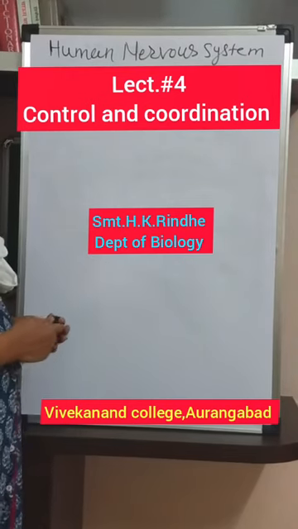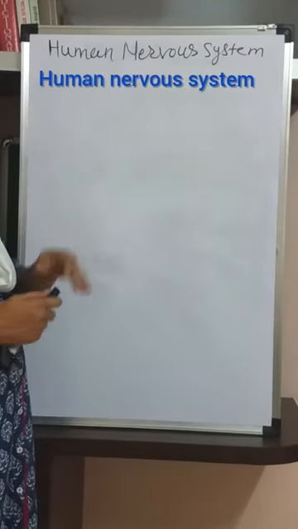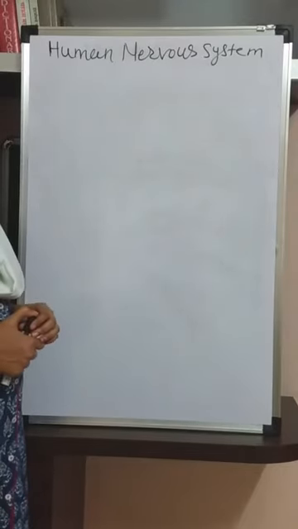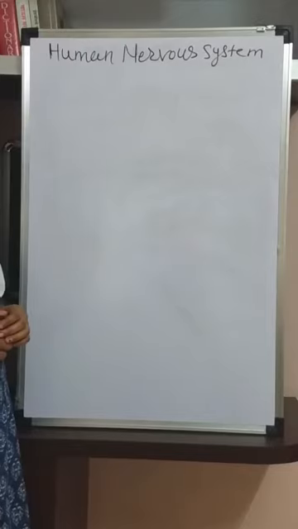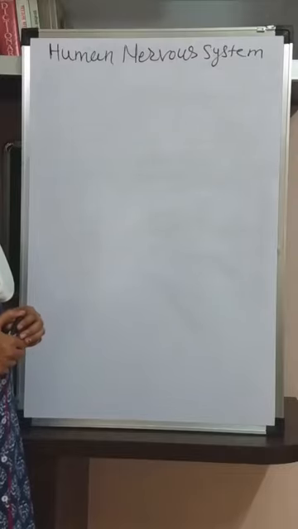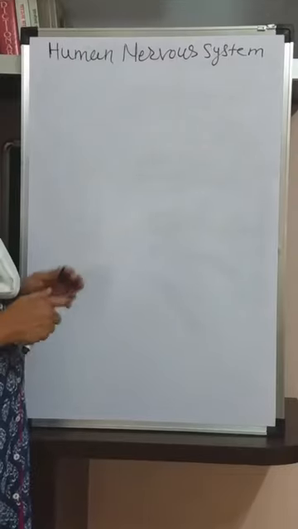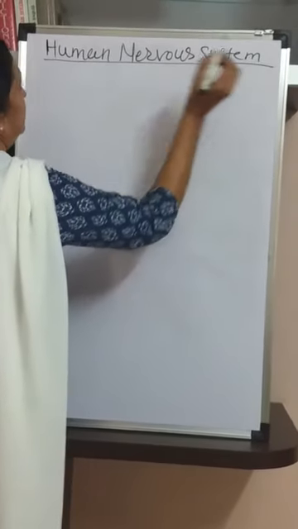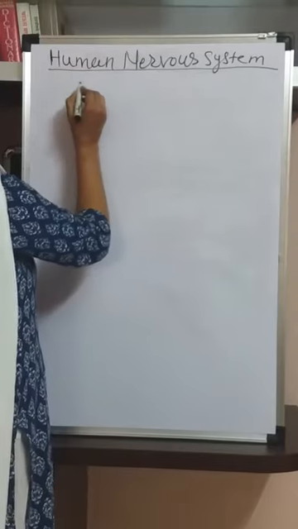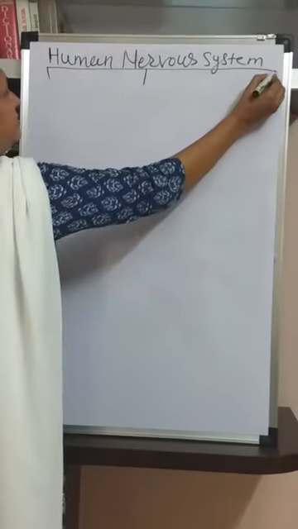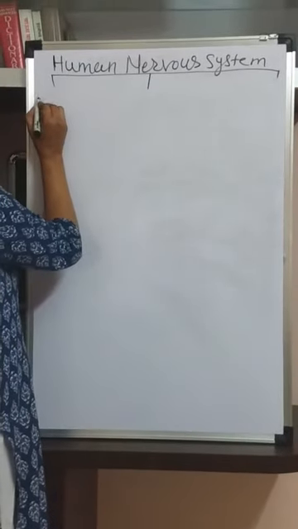We are going to study the human nervous system. As you know, the human nervous system mainly consists of the brain, the nerves and the spinal cord. And you know, the human nervous system is well developed and highly evolved. Now see here, the human nervous system is divided into three parts.